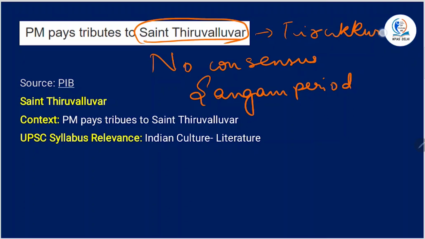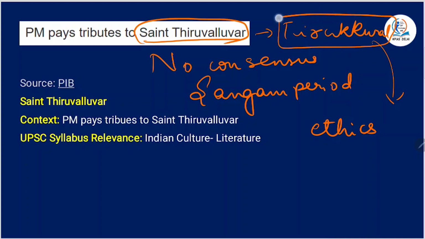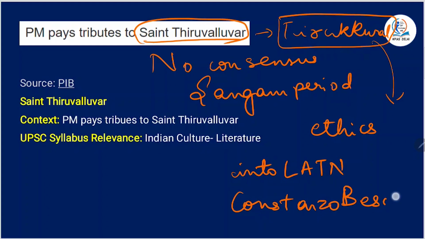Now what is there in this particular Tirukkural? It is a collection of writings on ethics, political and economic affairs, and love. This work, Tirukkural, was translated into Latin by Constanzo Beschi in 1730. This helped make the work known to European intellectuals.